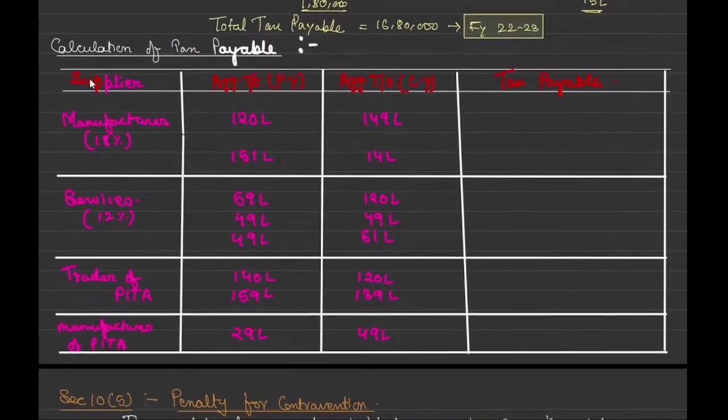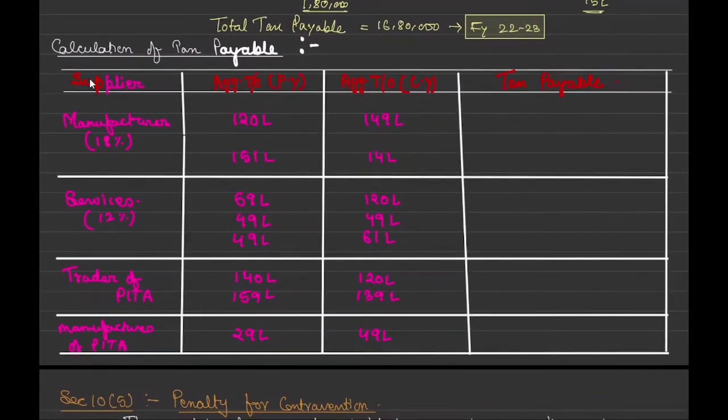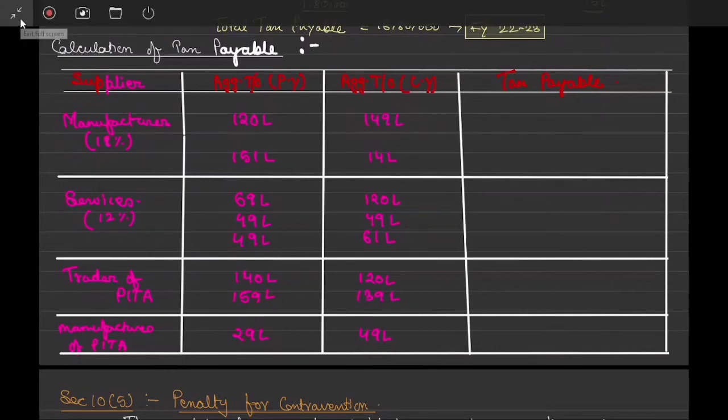First of all, they're saying that the supplier is a manufacturer whose normal rate is 18%. His aggregate turnover in the previous year is 120 lakh, and his turnover in the current year is 149 lakh. So what will be the rate of tax? Why is aggregate turnover given? Aggregate turnover is given to determine whether he is liable for the composition scheme this year or not. Correct. And at what times do we need to check the aggregate turnover? In the previous year, so as to confirm whether this year we are eligible or not.